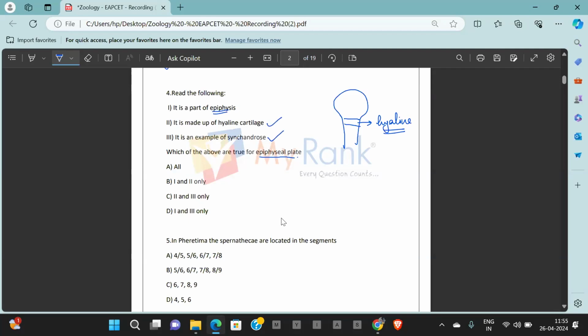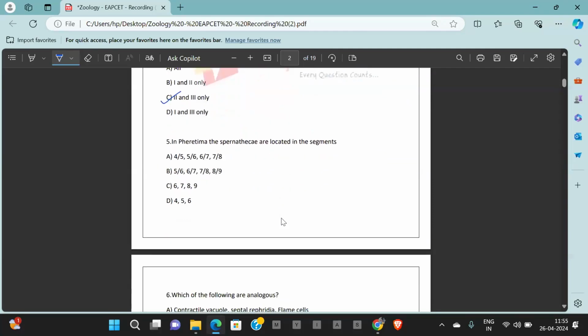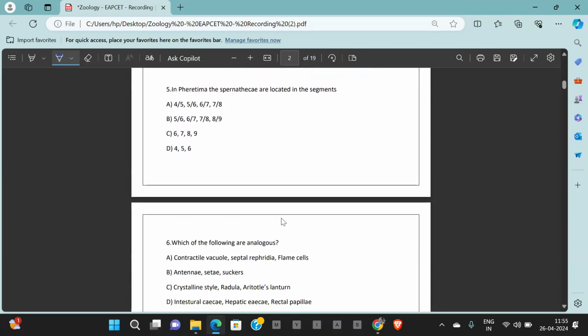It is not technically a part of the epiphysis. It is lying between the epiphysis and diaphysis. It comes under the metaphysis area, so it is beneath the epiphysis. So 2 and 3 are correct statements. So the answer becomes option 3. 2 and 3 are the only correct statements. Going ahead to the next question.